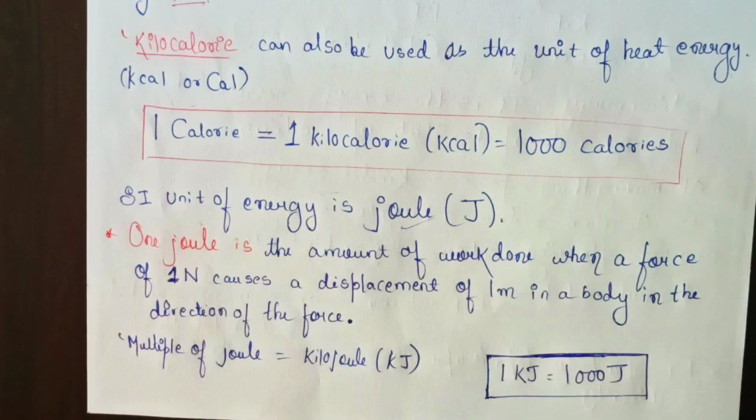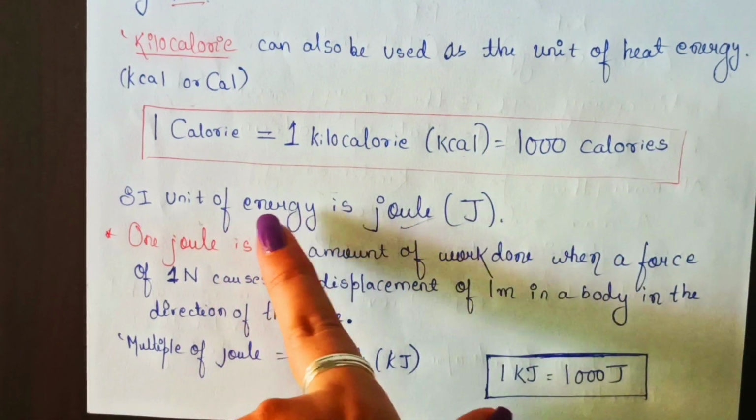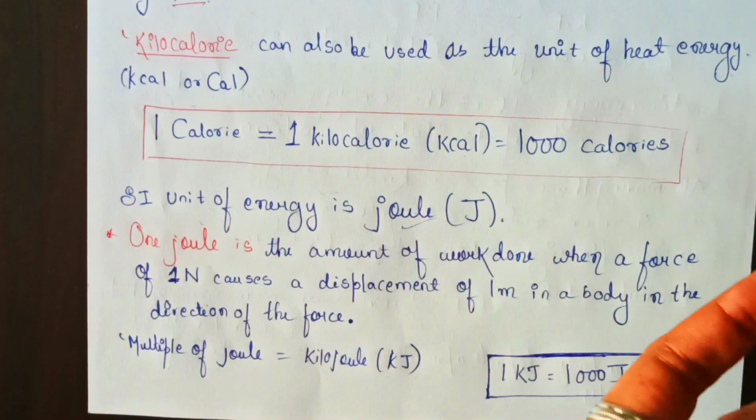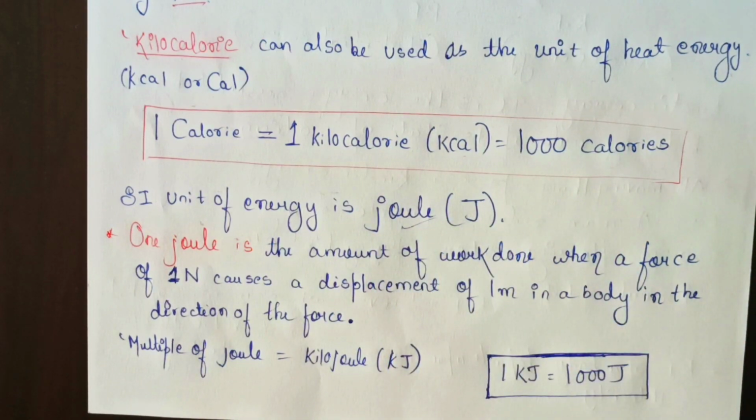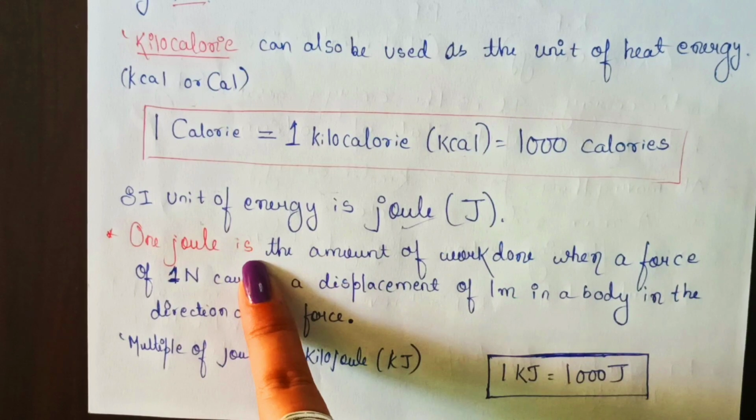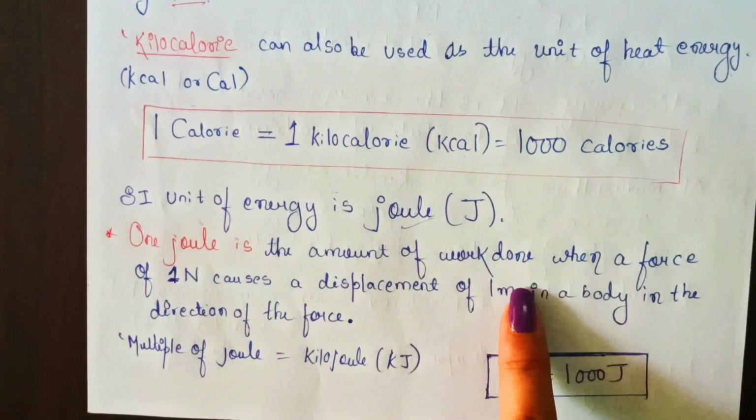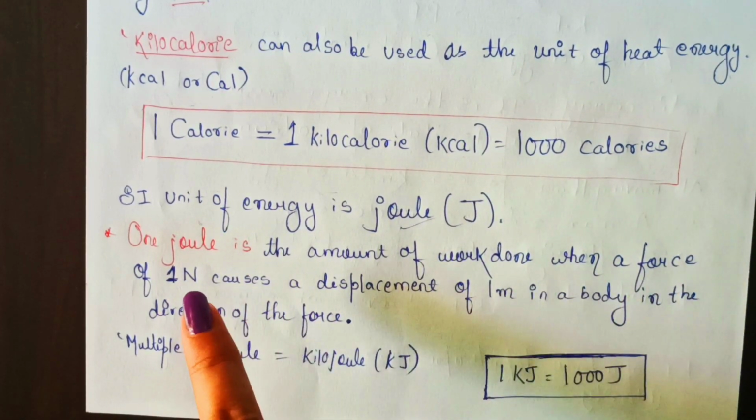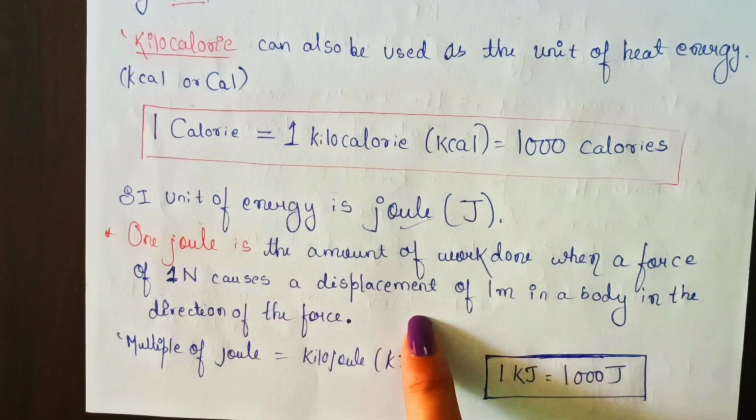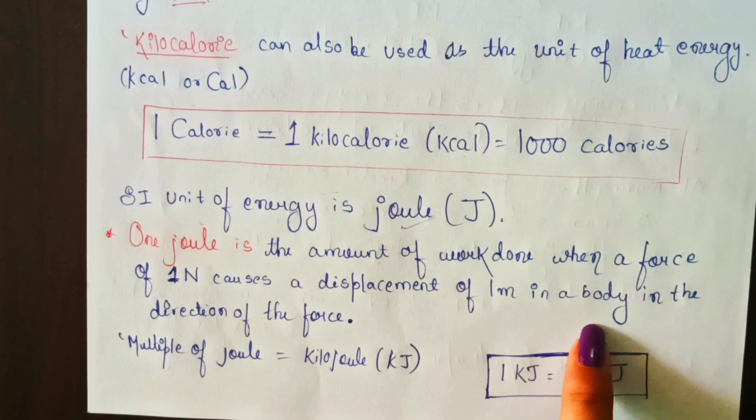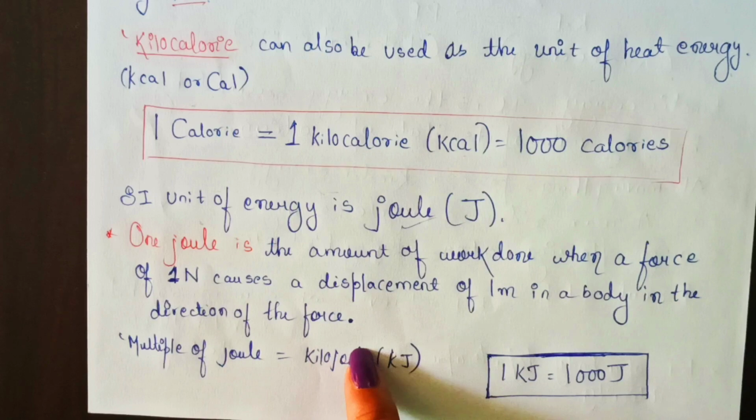Now, how can we define this 1 joule? What is the meaning of this 1 joule? Because just now I have told you the SI unit of energy is joule, but what is the meaning of this joule? So let's see. 1 joule means the amount of work done when a force of 1 Newton causes a displacement of 1 meter in a body in the same direction of the force.